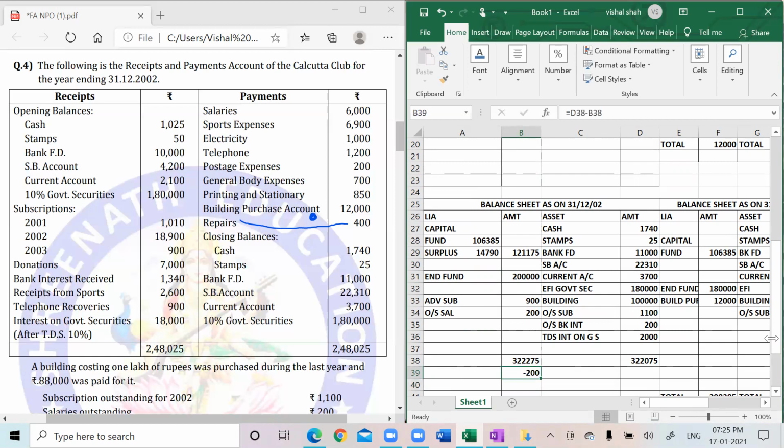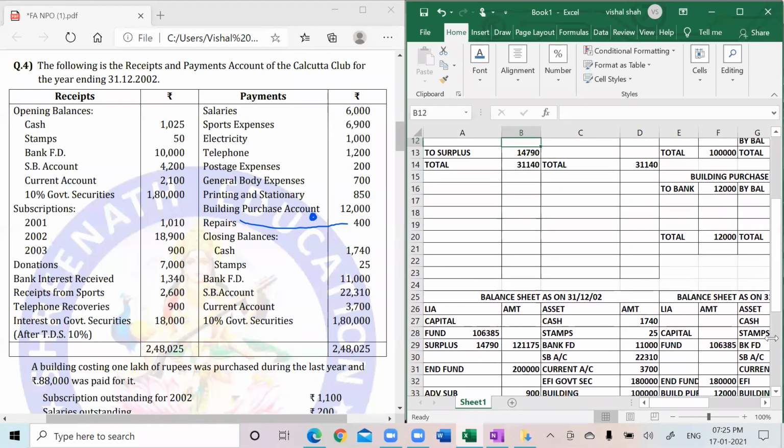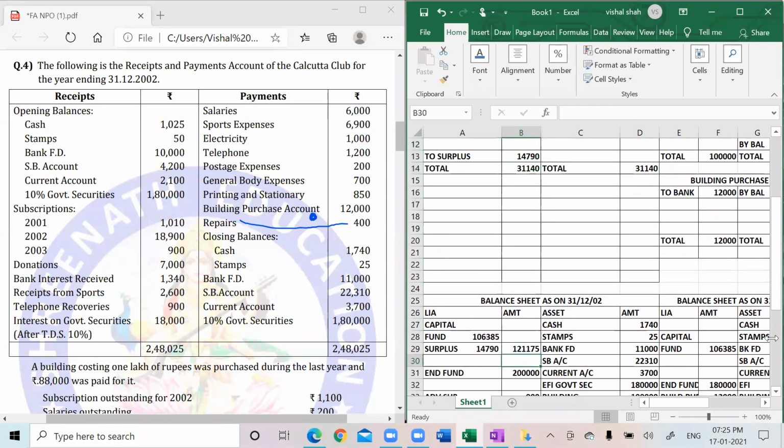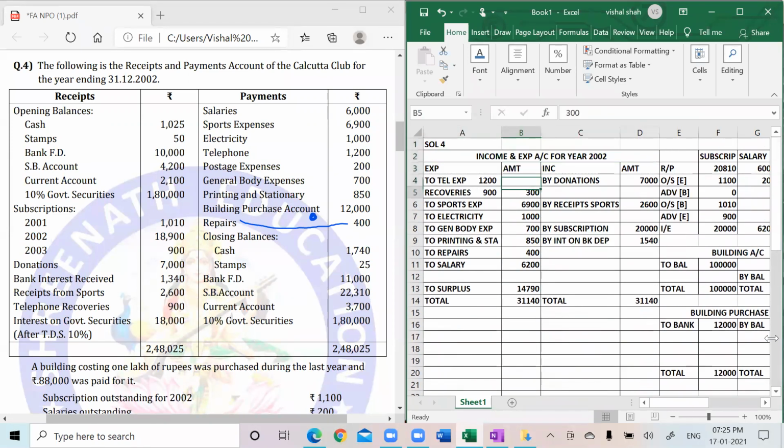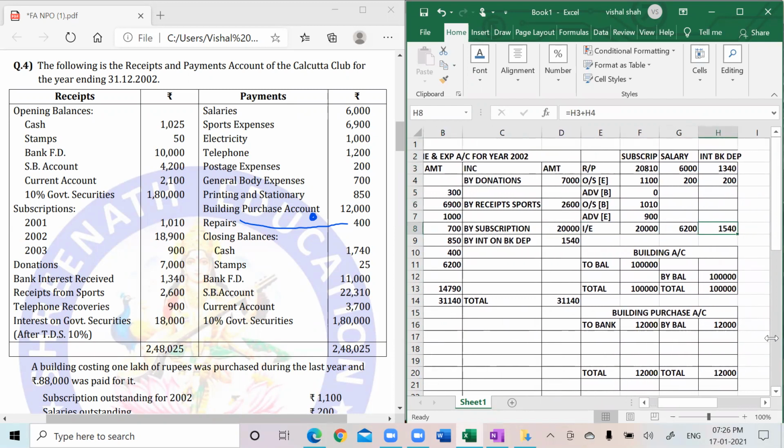Now, there is still a 200 difference. Let us check. Subscription is 20,000 and 1540.